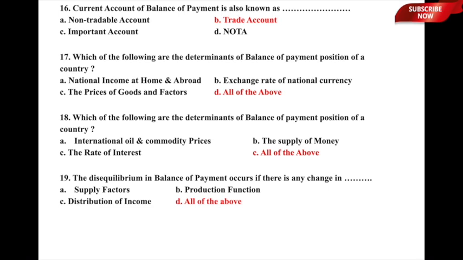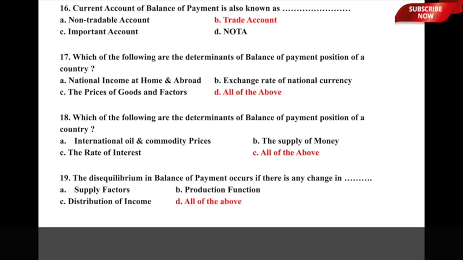So, here again option D, all of the above, is the correct answer. By mistake I have written C here, but it has to be option D, so please correct that. The determinants of balance of payment position of a country are international oil prices as well as international commodity prices, the supply of money in an economy, and also the underlying rate of interest in the economy. So, option D, all of the above, is the correct answer.